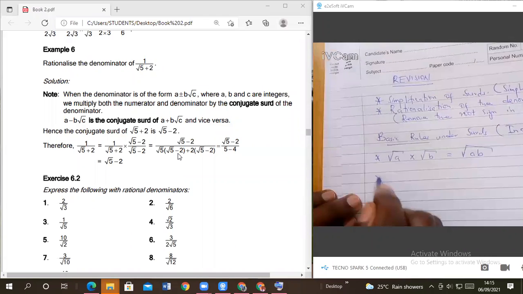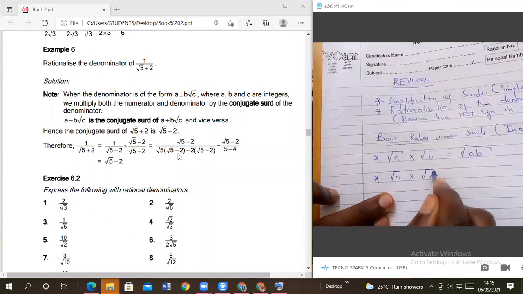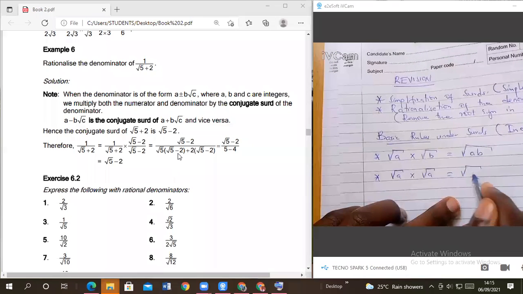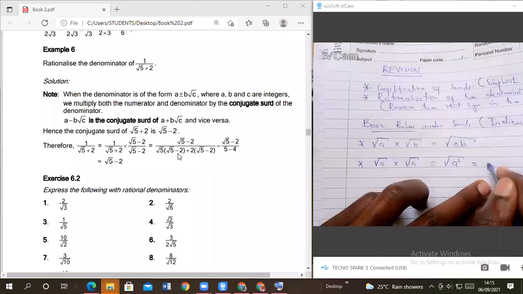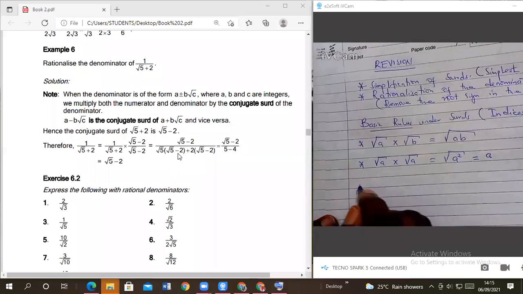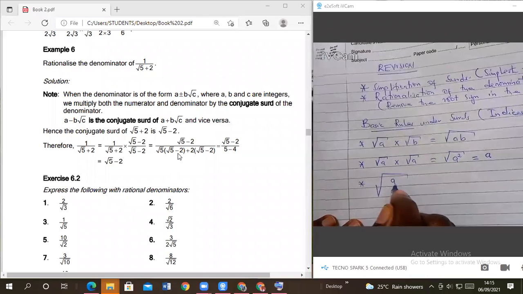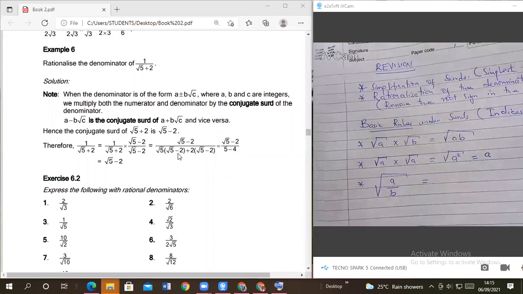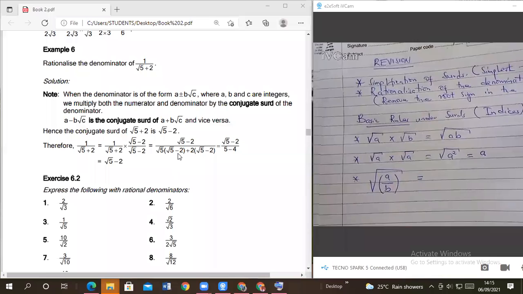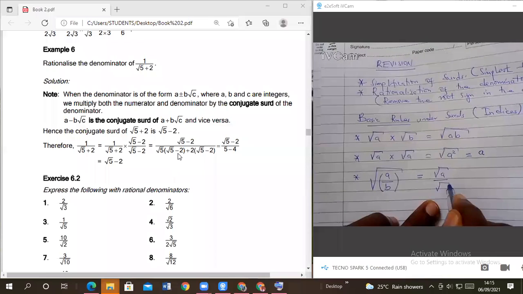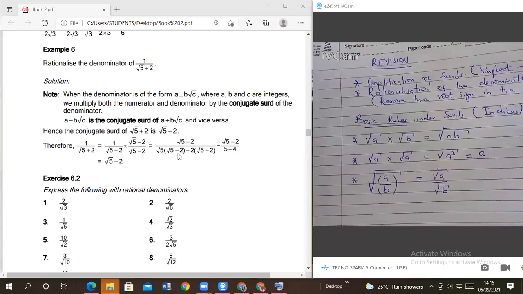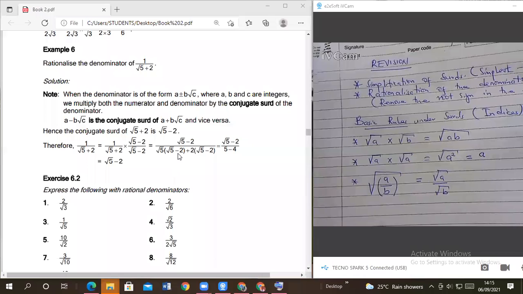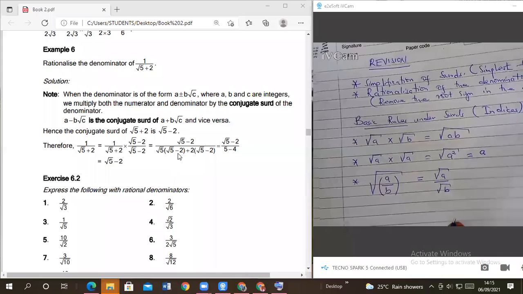We also said that root of A times root of A gives root of A squared. But a square root means a number has been raised to the power half, so this reduces to A. We also said root of A over B, these being under the same square root, is going to be root of A divided by root of B. Those are some of the things we have learned. You must take note of them, because they help us in simplification and rationalization of Surds. They are very important.